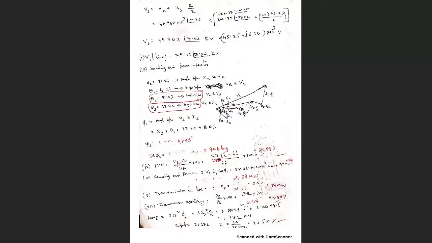See, 45.7, and here it is 45.6. A 0.1 difference is there between these two methods, equation method and ABCD method. The line value we will get is the same, 79.15. In the line value, there is no difference. We are getting the same value.